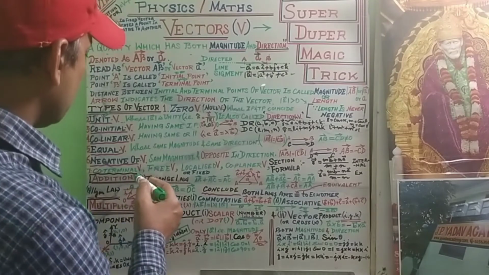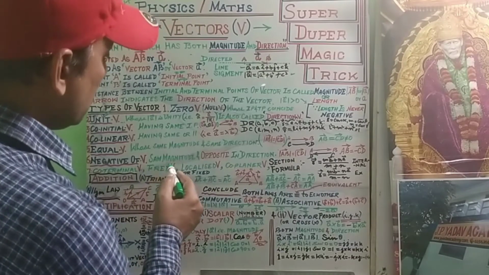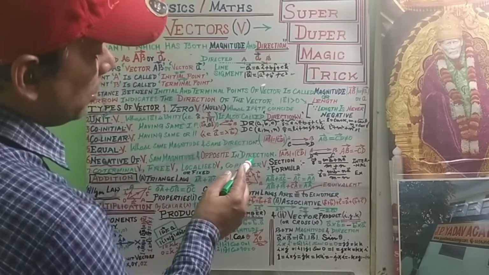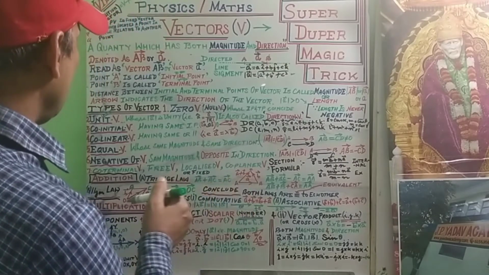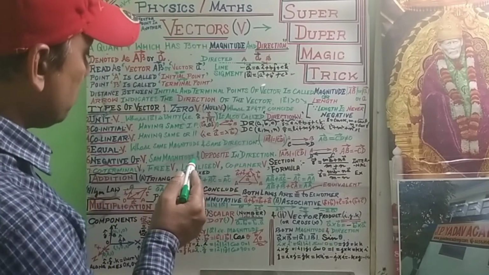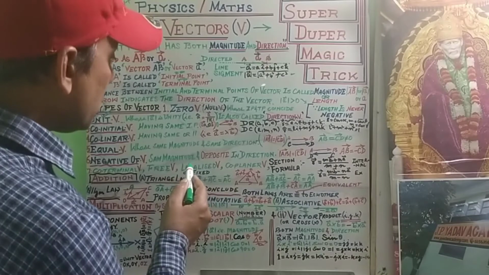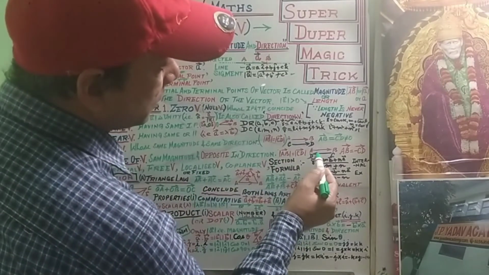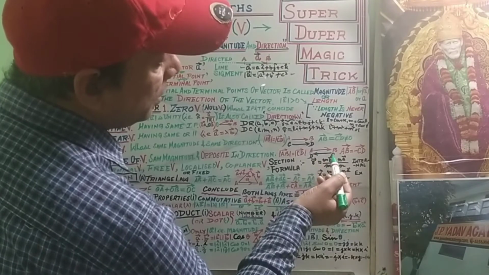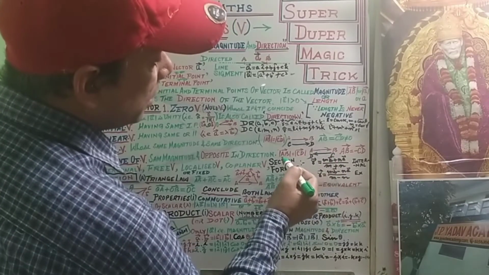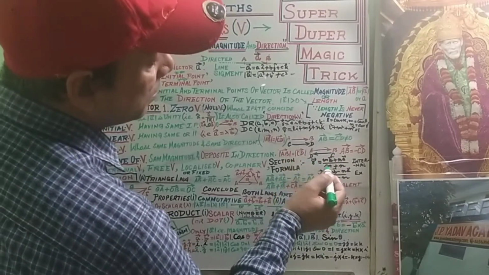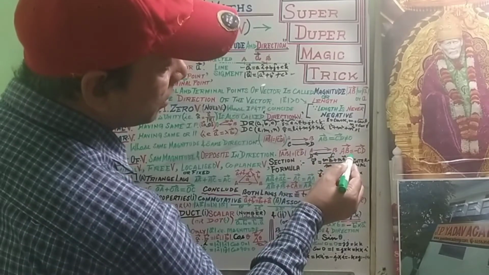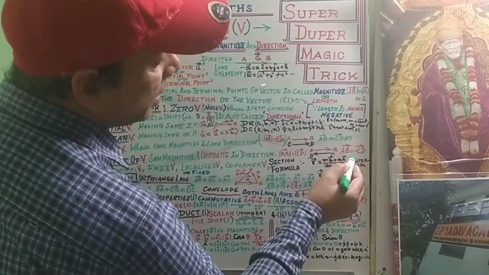Negative vector, the negative of a vector, has the same magnitude but opposite direction. Negative vectors are those whose magnitudes are the same but direction is opposite. That means if vector AB has direction A to B and CD has direction C to D, then mod AB equals mod CD. But in this case vector AB equals minus vector CD.